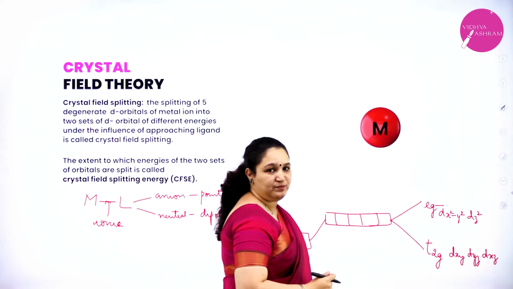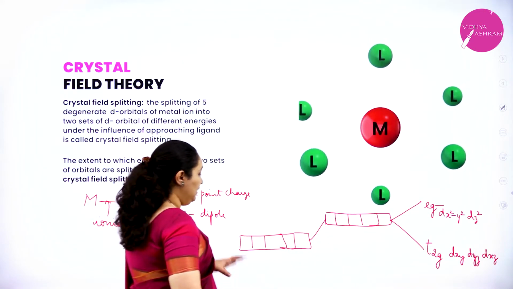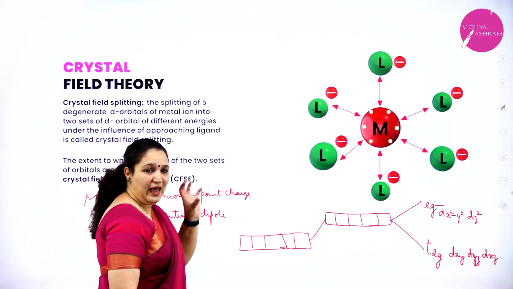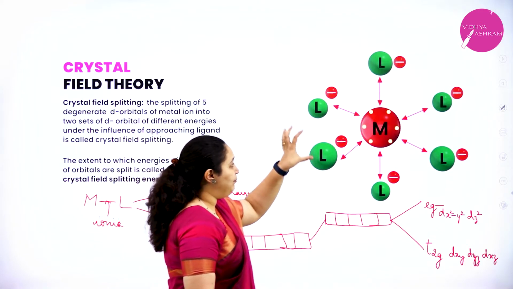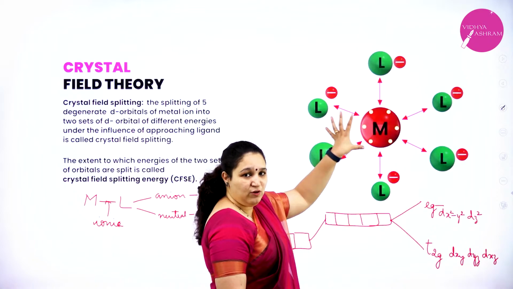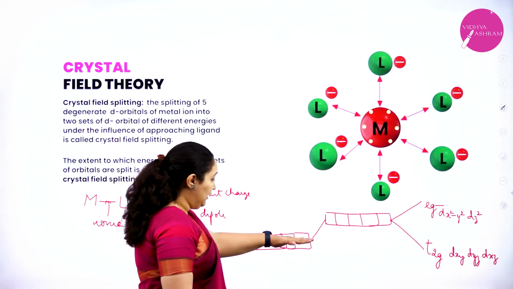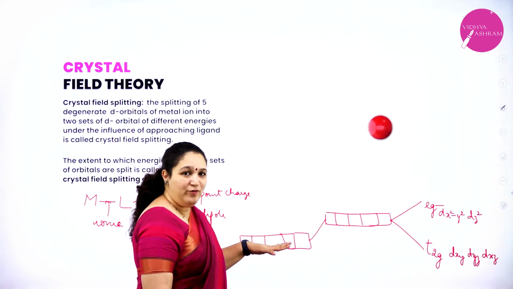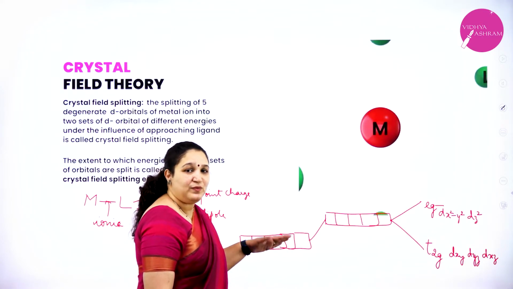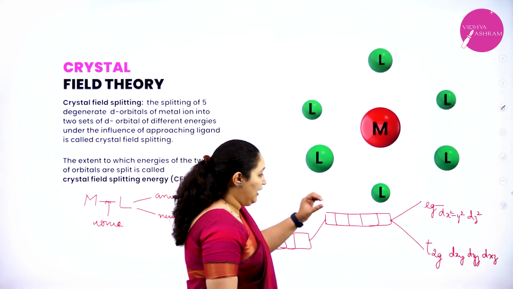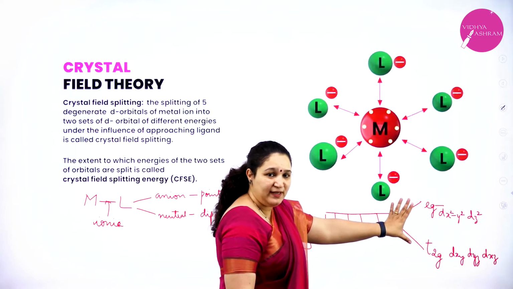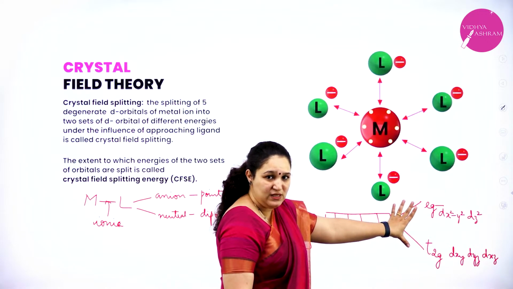Okay, the 5 orbitals will split up into two sets: the Eg set of orbitals, which includes dx square minus y square and dz square orbitals, and the T2g set, which includes dxy, dyz and dxz orbitals. So what happens when the metal is approached by the ligand? Because of the repulsive force, the degeneracy of the d orbitals of the metal ion is split up into two sets of orbitals.